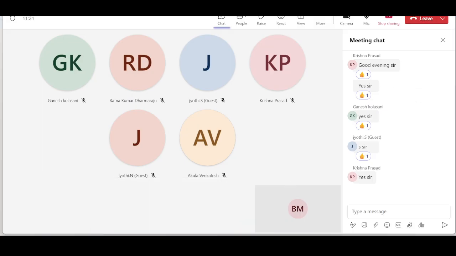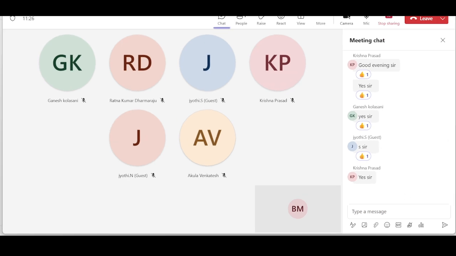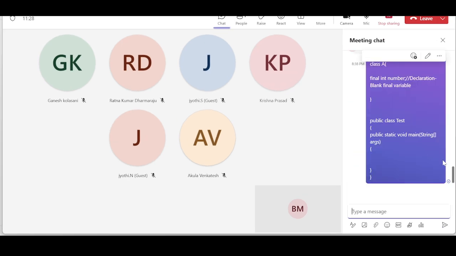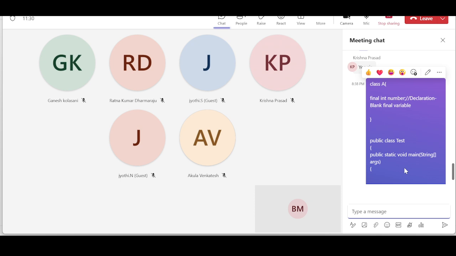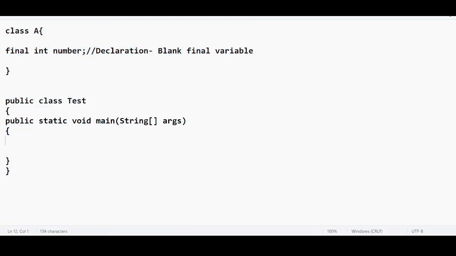Any inputs from your side? So now, the interview question, just come on. I hope you have understood my question. If I compile this, will I get an error, or will the compilation be successful?